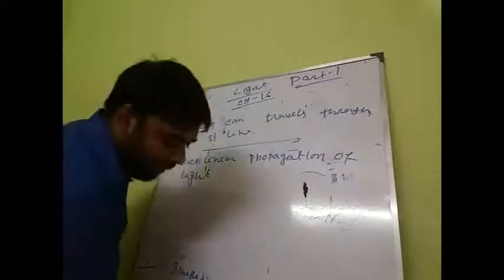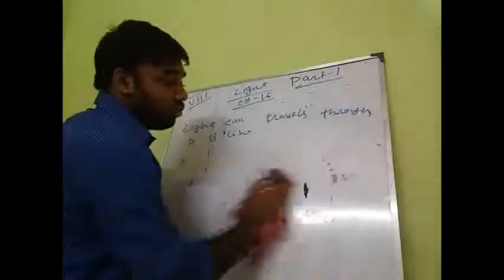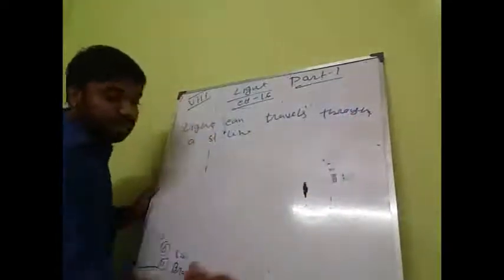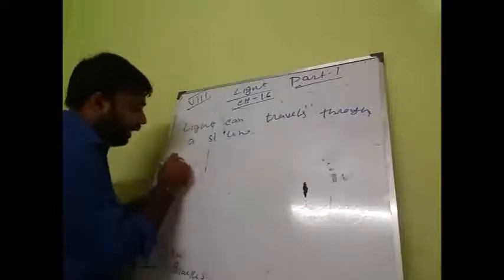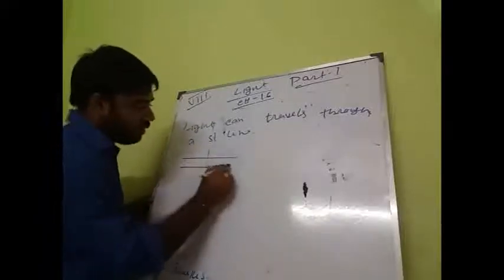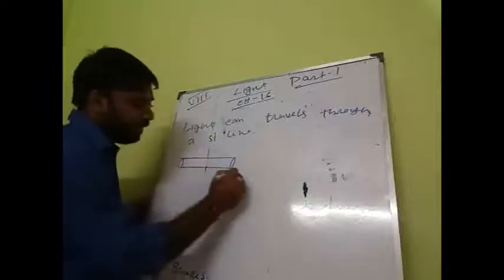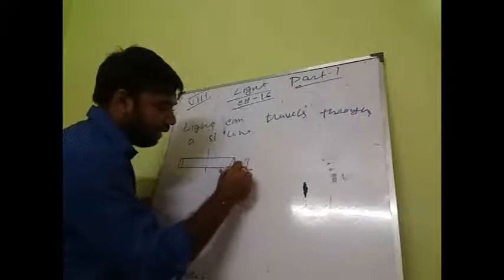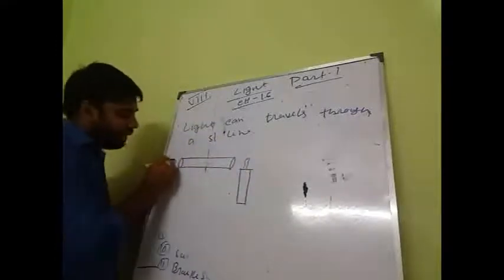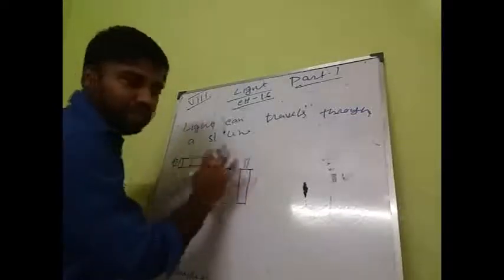Now, one experiment we can do easily at home, through which we can establish that light can travel through a straight line. Just take a straight tube and put a candle at one end. If you keep your eyes at the other end, you can see the candle flame.